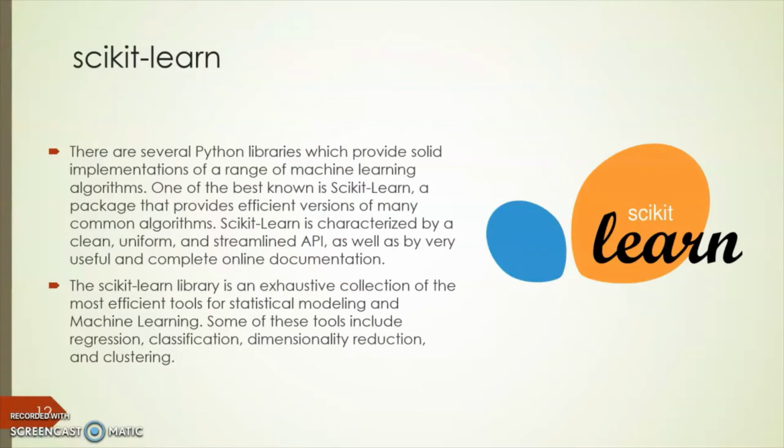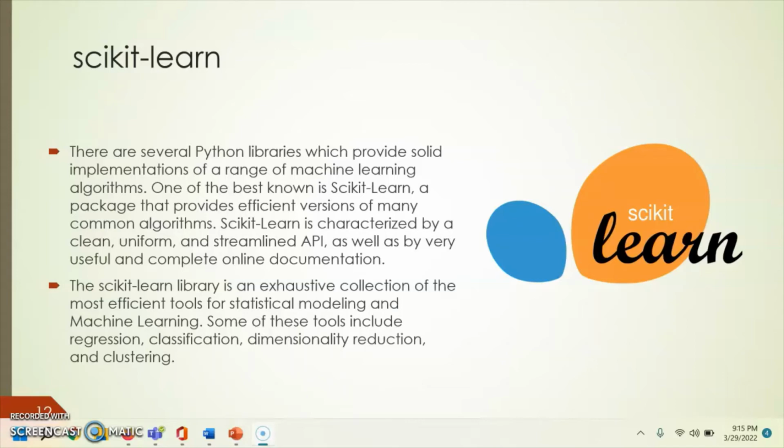Next is the scikit-learn library. Scikit-learn is a very simple and efficient tool for data mining and data analysis. It is the most important, the basic library. It is open source, so no need to pay any extra to use it.